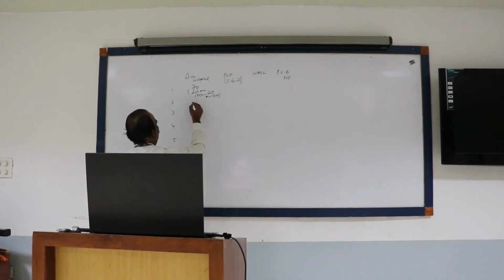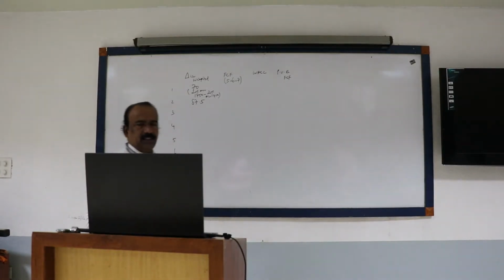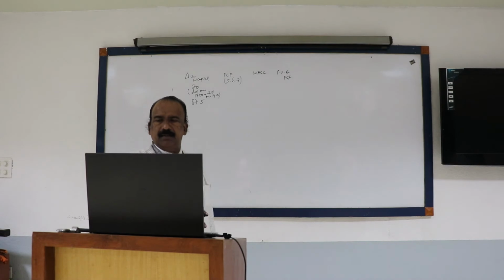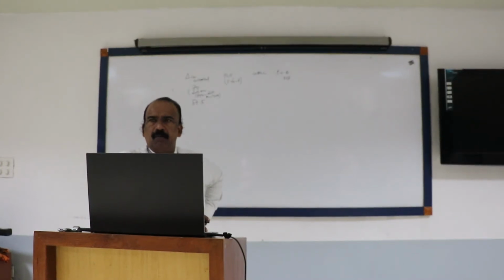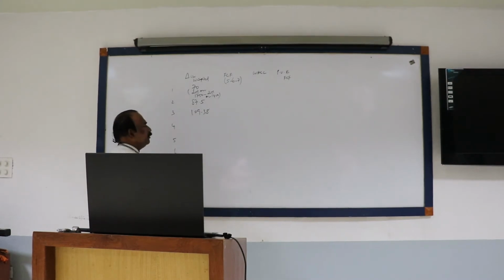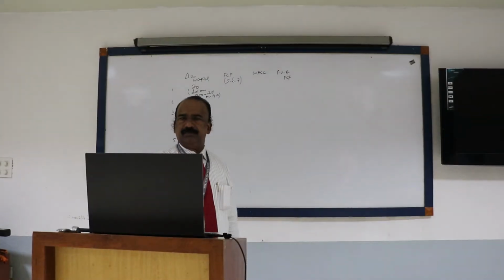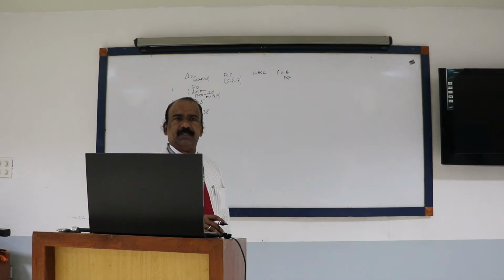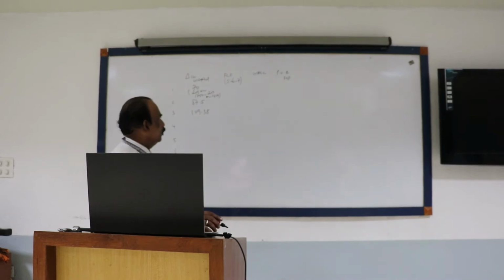Third year, add 25% on 87.5. How much comes? 109.38. Then fourth year, again 25%. That is 136.72.